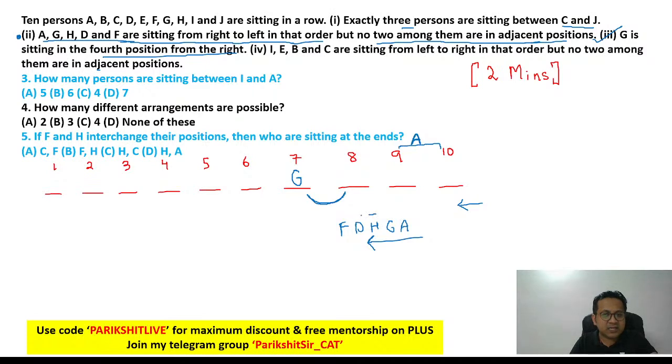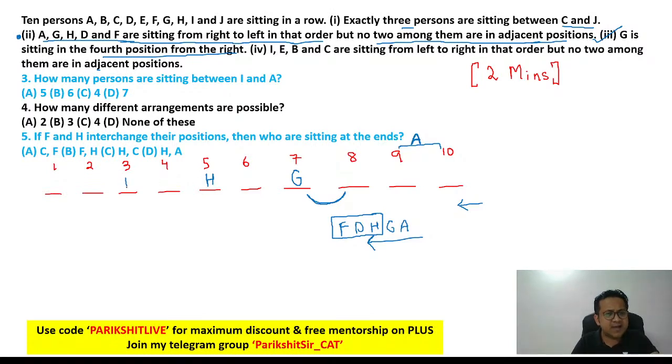Next, H, D, F. That's the order, H, D, F, right to left, and no two among them are adjacent. If that's the case, remember, H cannot be at 6. Why? They should not be adjacent. If H is at 6, H and G will be adjacent. So can I say H will have to be at 5? Think about it.